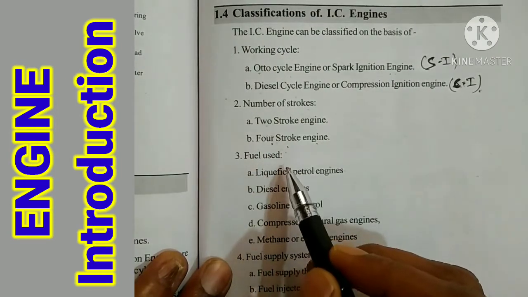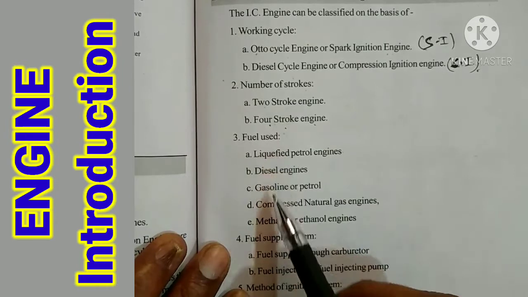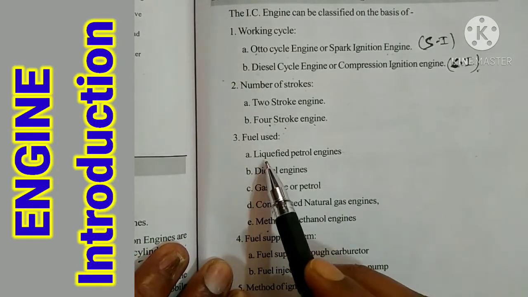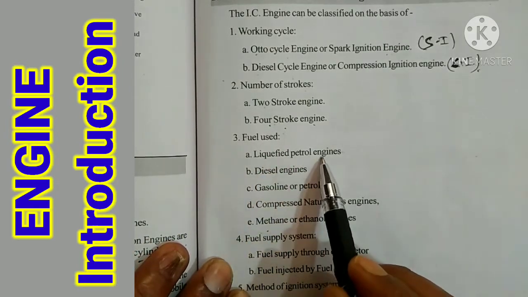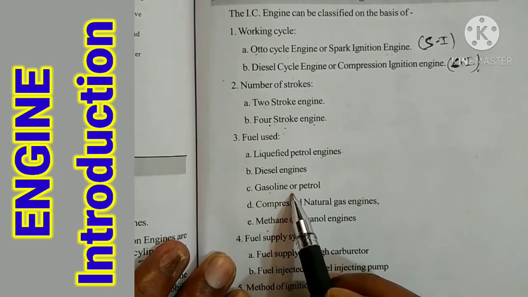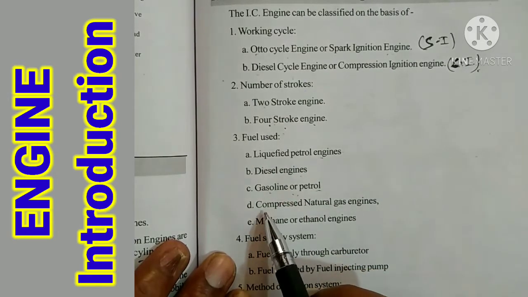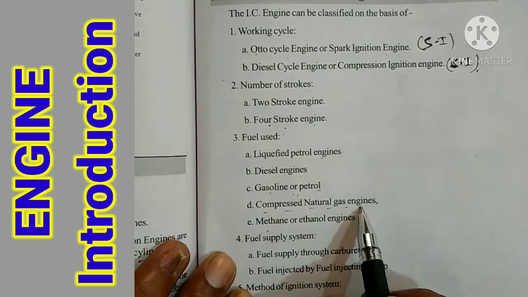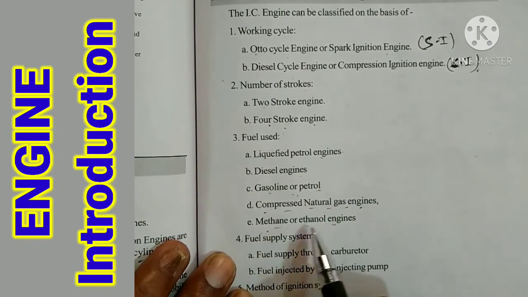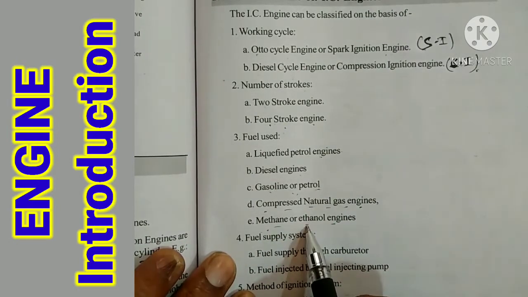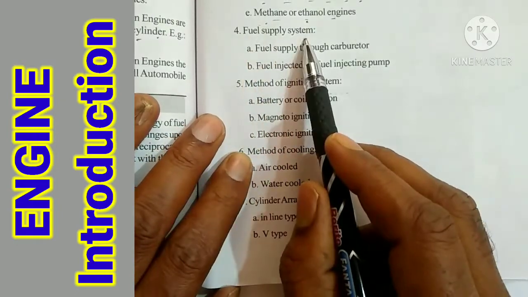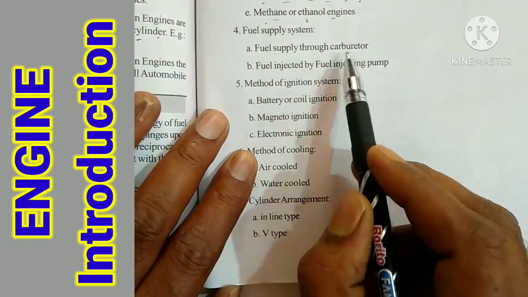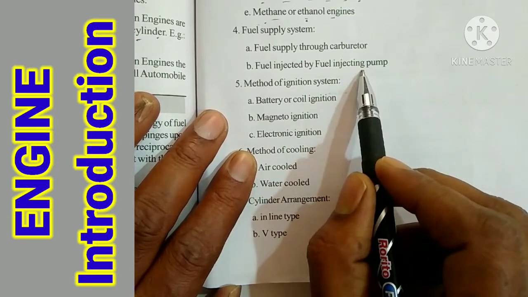Next, fuel used. According to fuel we have five types: liquefied petrol engine, diesel engine, gasoline engine or petrol engine, and compressed natural gas CNG engine. This is the methane or ethanol engine, which is used in aeroplanes. The fourth type is the fuel supply system. This is fuel supply through a carburetor or fuel supply through an injection pump.